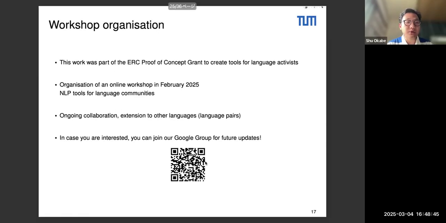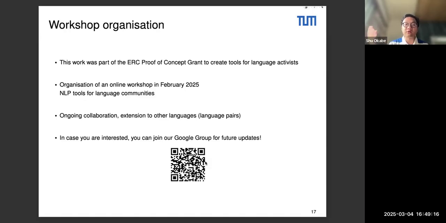And I will also use this opportunity to say a few words on our current work, basically. So the work I presented today is part of the ERC Proof of Concept grant, where we try to create tools for language activists and language communities directly. And we organized last month, actually, an online workshop, the first workshop, where we presented NLP tools that can be possible to use for language communities.